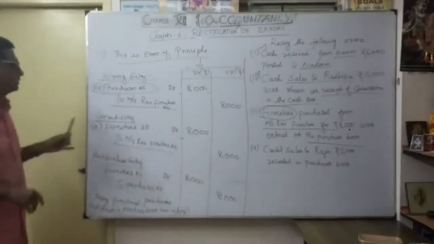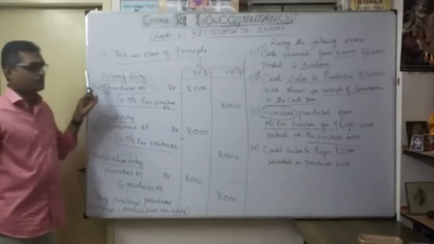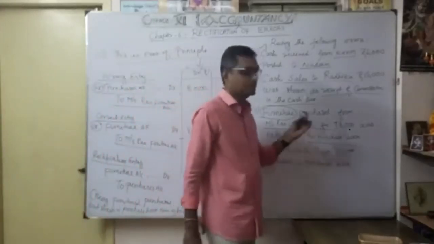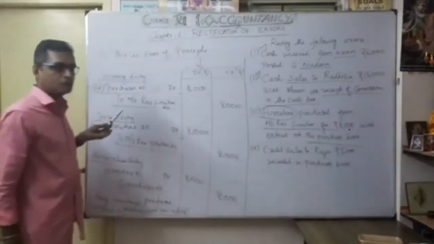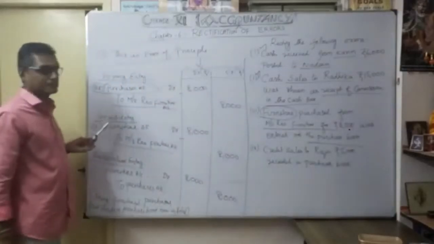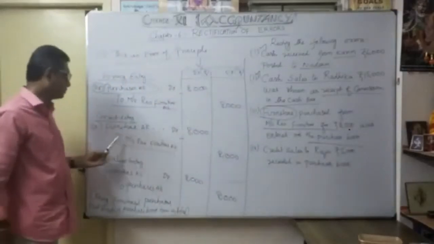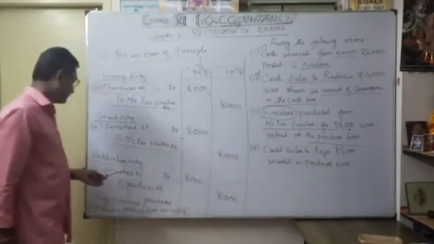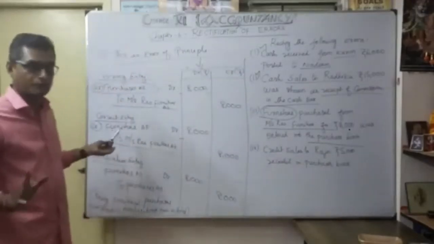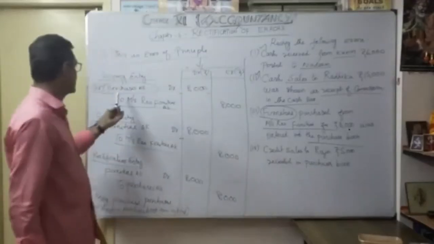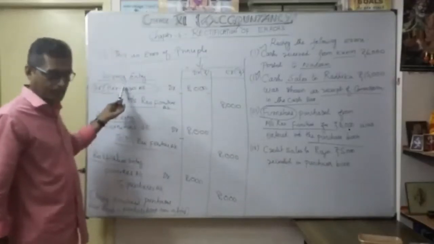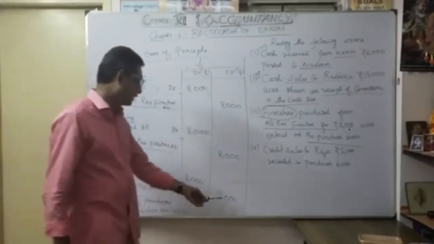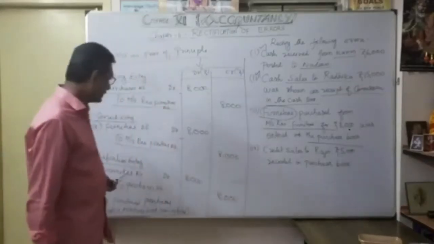So understood. Repeat once again. Wrong entry: Purchase account debit to Mrs. Rao furniture account. That's what happened, entered in the purchase book. So what's the correct entry? You want to mention furniture, not purchases. That's why furniture account debit to Mrs. Rao furniture account 8,000. So what is the rectification entry? Furniture account debit. Anyway, you are going to debit, you want to show it as furniture. So the only mistake here is that earlier I debited purchases, so I'm going to credit purchase account 8,000. Understood? That's the rectification entry.